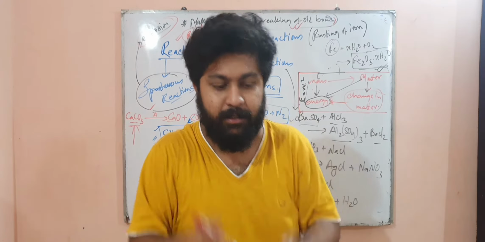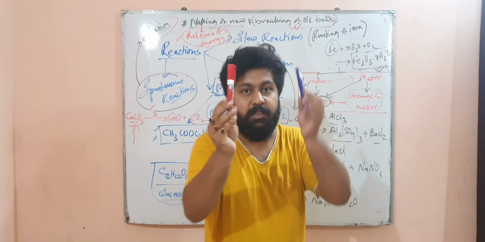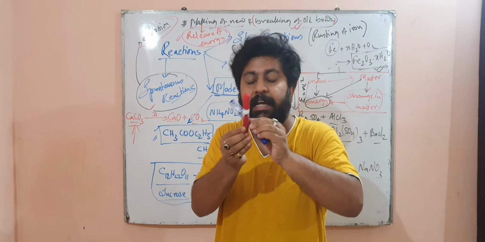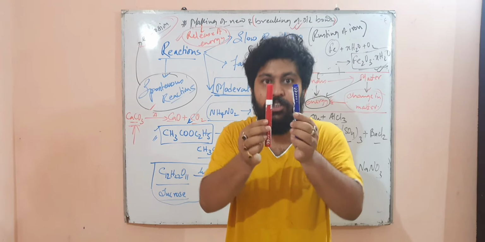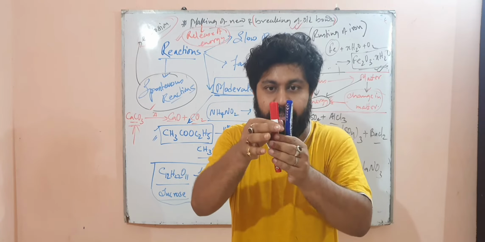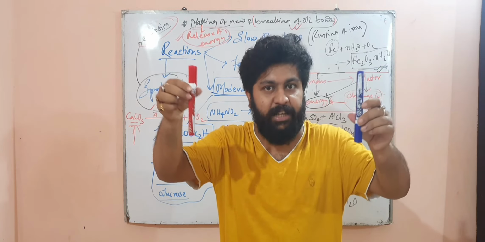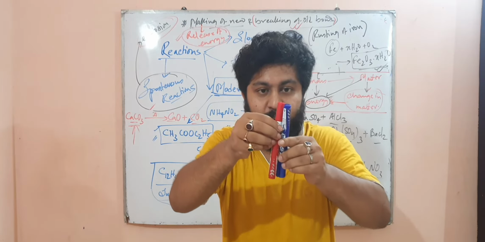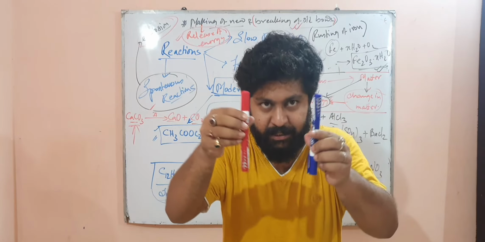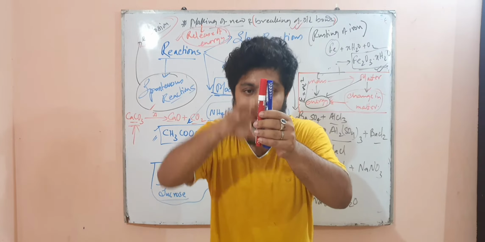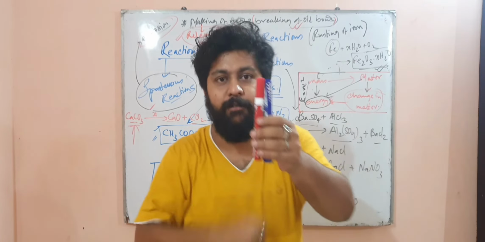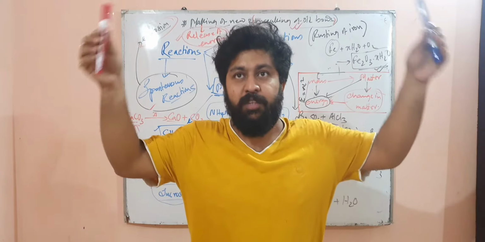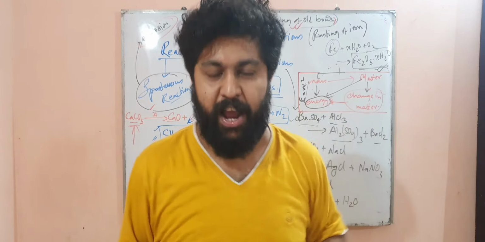Suppose this is one atom, and this is another atom, and they are coming close. At this point there was high energy, and when they came close and got attached to each other, this entire procedure included lowering of energy. From this point to this point, there is release of a lot of energy.